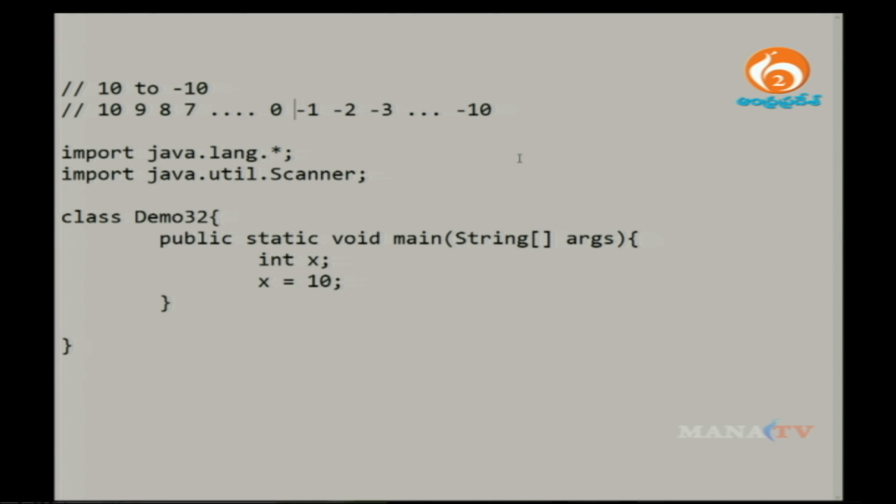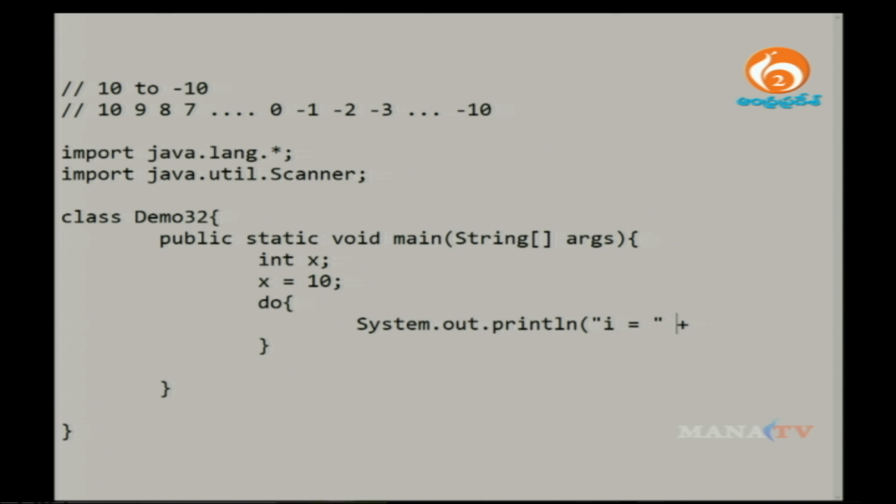Again, if I decrement it, it becomes minus 1, minus 2, minus 3, up to minus 10. I need to write a certain condition, right? So how do I write it? First I will use a do while block only. Open do, and within this, System.out.println, I need to print the value of x.